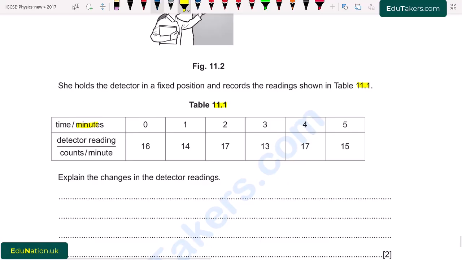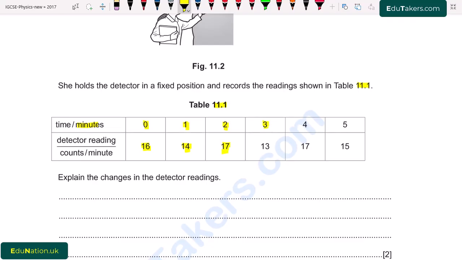First of all, in table 11.1 we can see that when time is equal to 0 minutes, then the count per minute is 16. When time increases and becomes 1 minute, then the count rate decreases and becomes 14. When t is equal to 2 minutes, then the count rate increases and becomes 17.